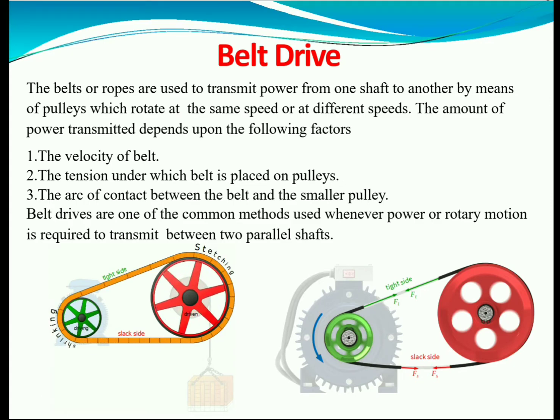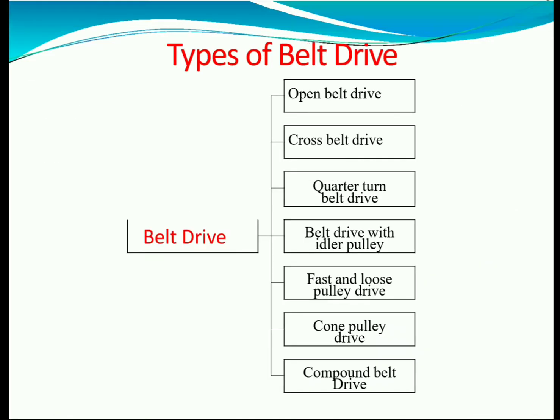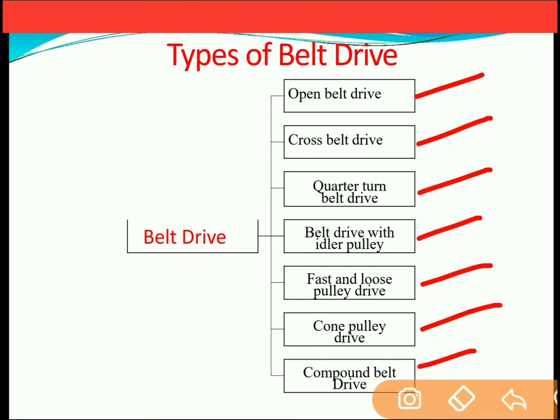Now belt drives are very common drives, and they are used whenever power or rotary motion is required to be transmitted between two parallel shafts. Now, types of belt drive. Belt drives are classified into 7 different types. First is open belt drive, second is cross belt drive, third is quarter turn belt drive, fourth is belt drive with idler pulley, fifth is fast and loose pulley, sixth is cone pulley, and seventh is compound belt drive. Now we will study each of them one by one in detail.